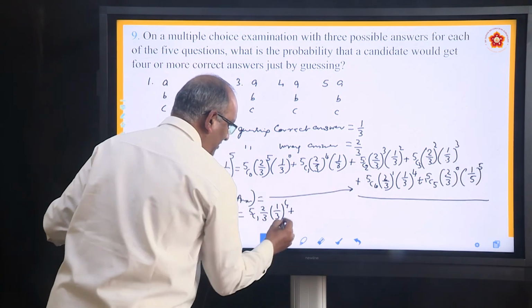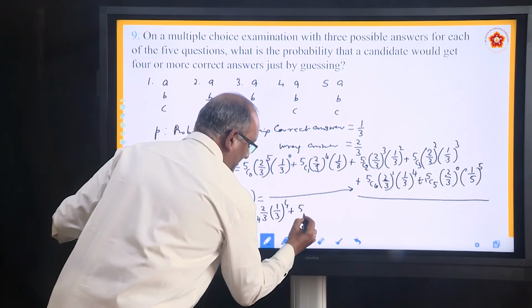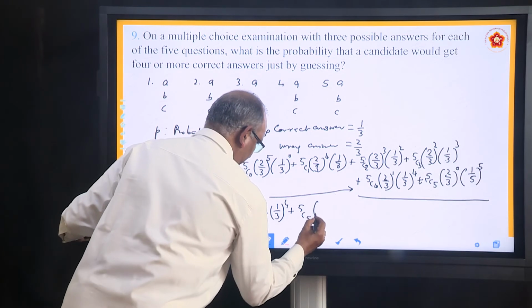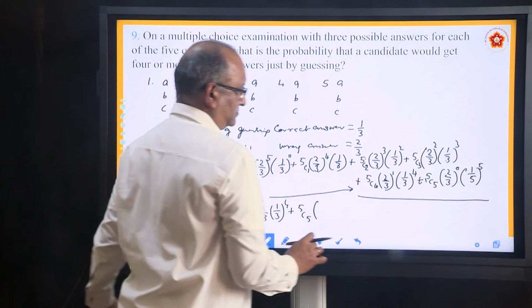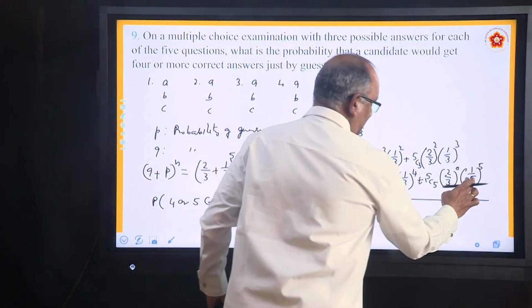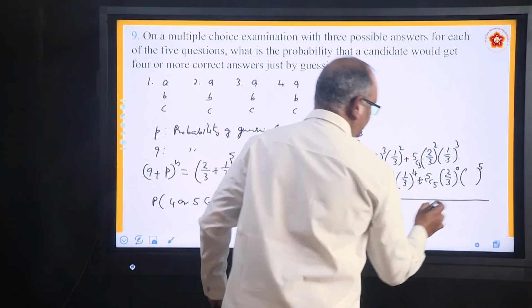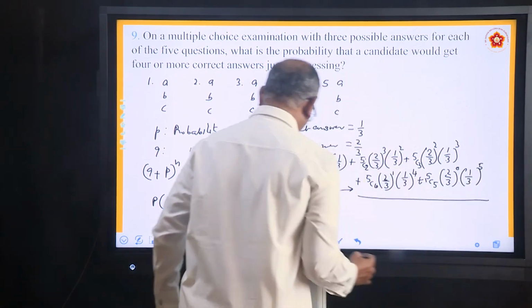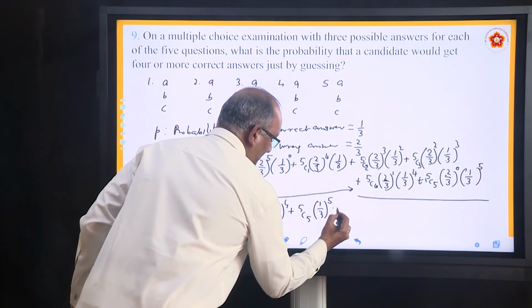Similarly, 5C5 is nothing but, if you want, you can write it as 4 also. Both are the same. This is not 5, it is 3. So it is 1 by 3 to the power 5. Simplify.